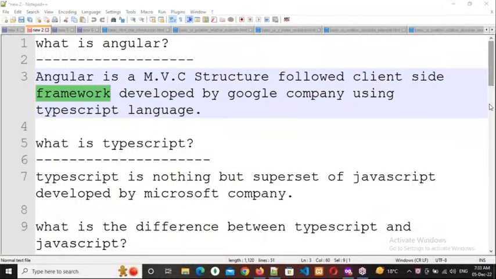For that purpose, we need to guess the keywords the user will type in Google, and we need to do SEO, search engine optimization. Of course, that is not our task. Every company will have SEO persons, but we need to have a little knowledge about other departments also. That's what I'm telling.